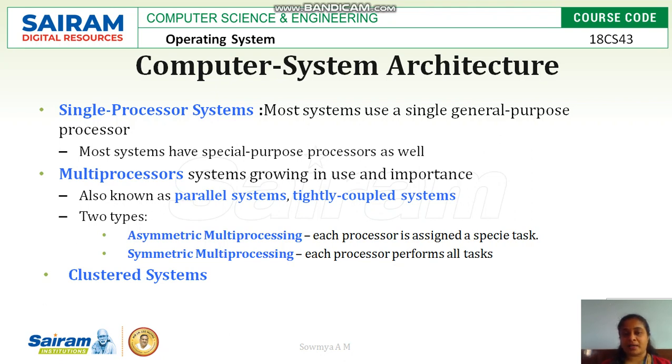So we call them parallel systems or tightly coupled systems. In multi-processor systems we have two types of systems. One is the asymmetric multiprocessor system, where each and every processor is assigned special tasks. Next one is the symmetric multiprocessor system, where all the processors share the tasks and perform all types of tasks in a computer. Third type is the cluster based system, where each computer has its own processor and main memory, and it has its own input output devices, but shares only the storage area network.